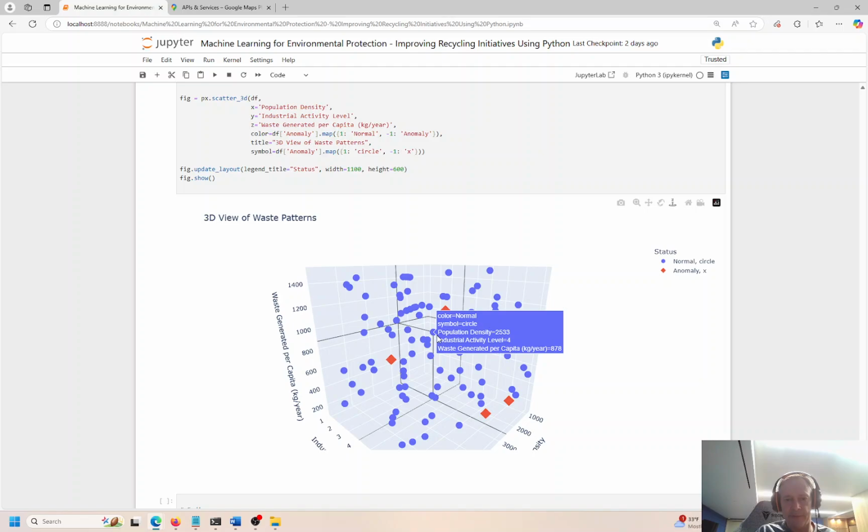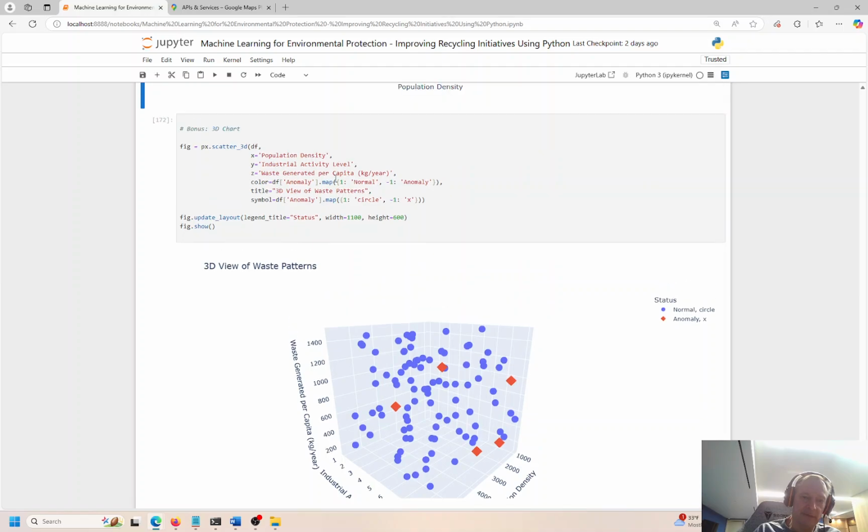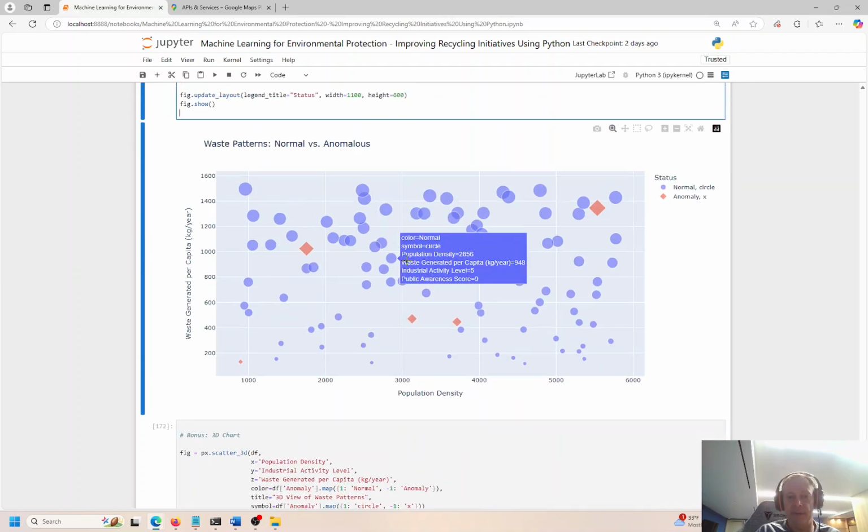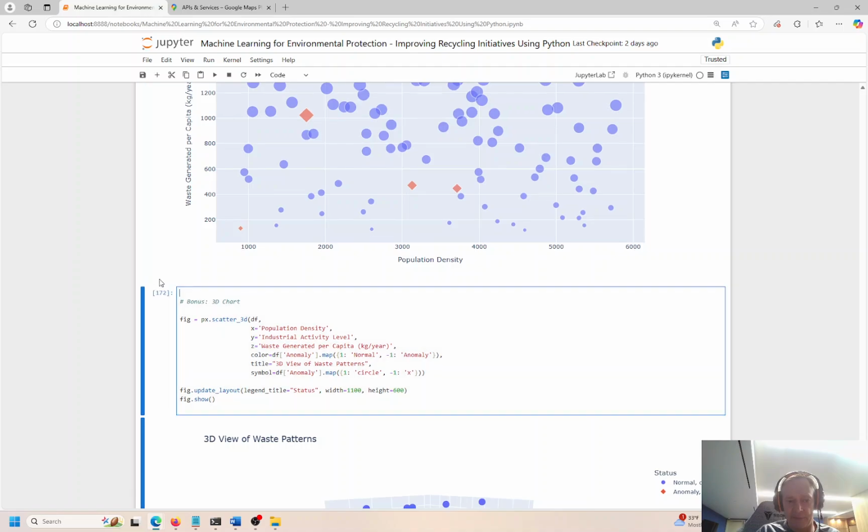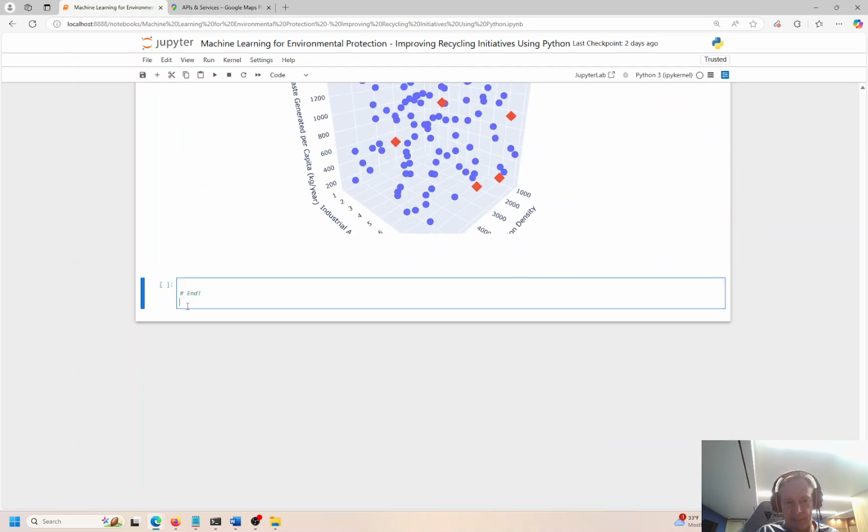Again, we're using a 3D graph, just experimenting with it. I don't know if this is tremendously useful. I think the 2D graph might actually be better in this case, but I'll give you that just to play around with. Okay, so that pretty much wraps it up.